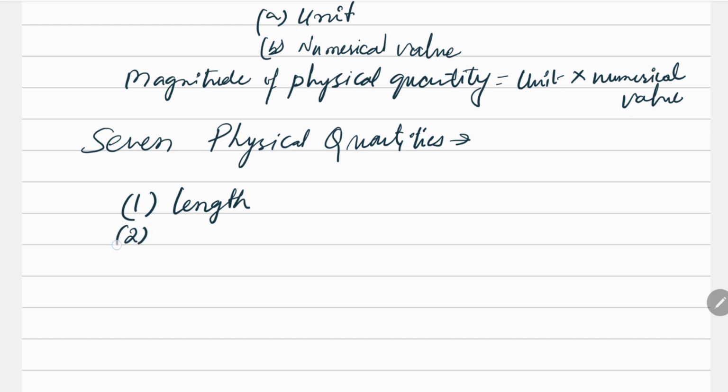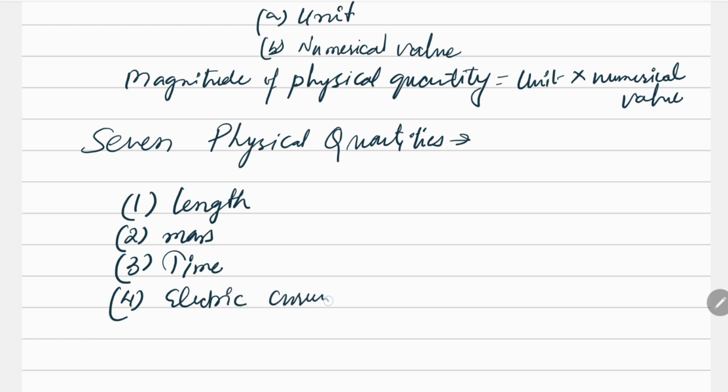Second is mass, third is time, fourth is electric current, fifth is temperature, or specifically thermodynamic temperature.